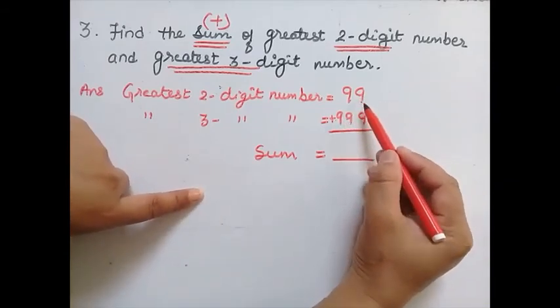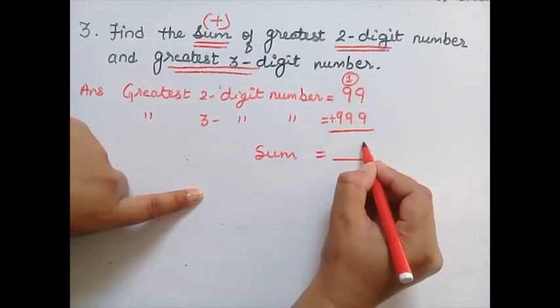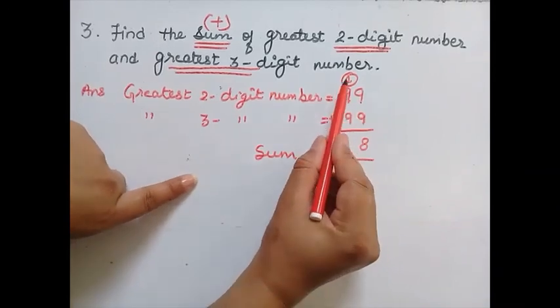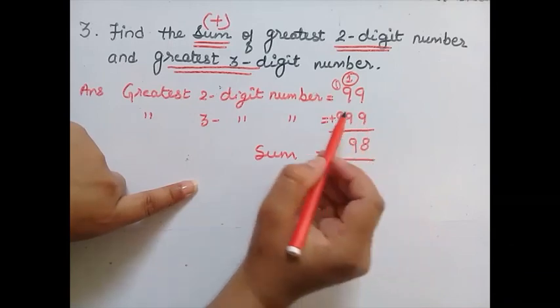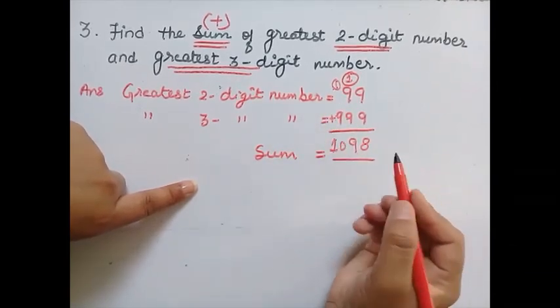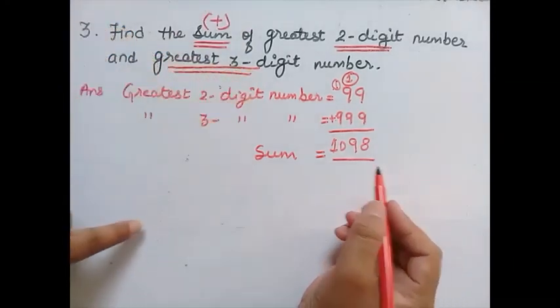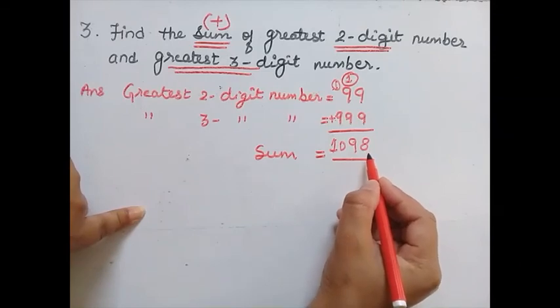So here it's 9 and 9. 9 is equal to 18, so 1 carry and 8 here. 9 and 9 is 18 and 1 is 19, so 1 carry and 9 here, and 9 and 1, it's 10. So the sum of the greatest 2-digit number and the greatest 3-digit number is 1098. So it is the answer.